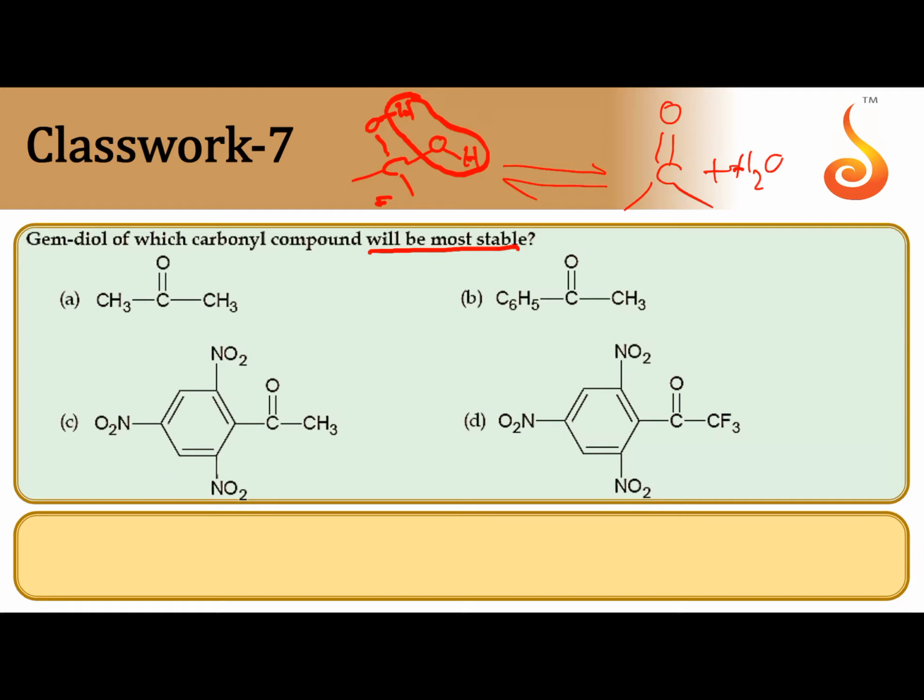So in option D, NO2 at ortho and para positions, CF3 also is an electron withdrawing group. Since 4 electron withdrawing groups are there, this carbonyl group is highly unstable. When this is highly unstable, after the addition of H2O at C double bond O, we can get gemdiol. This gemdiol is a highly stable one. So answer is D.